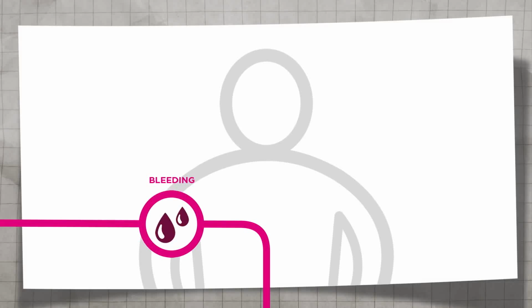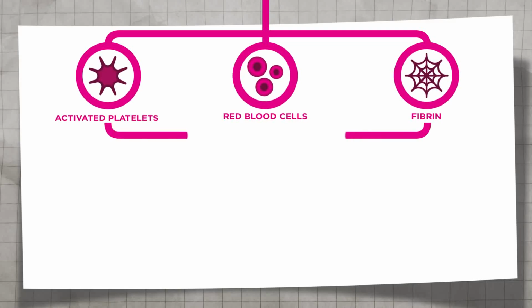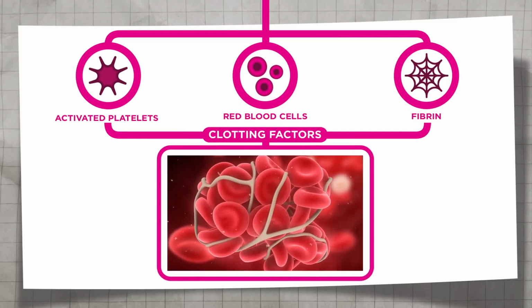Thrombolysis is the normal physiological response to limit blood loss after vascular injury. Blood clots are made up of activated platelets, red blood cells and fibrin, which hold the clot together. The process is mediated by around 30 proteins, which are known as clotting factors.